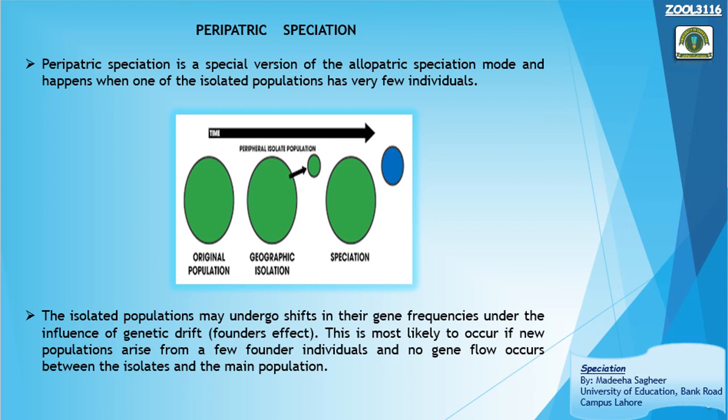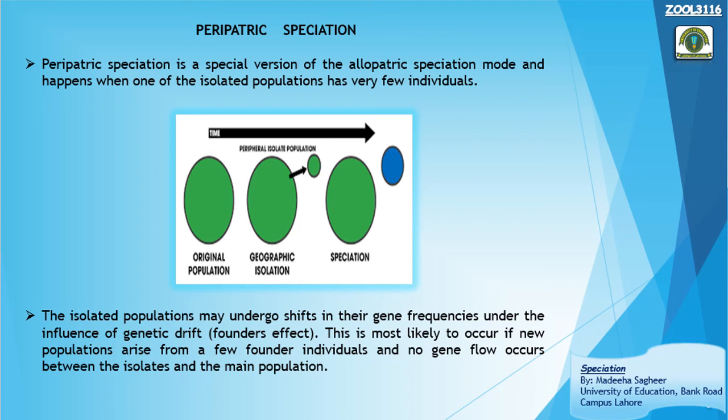The same happens in peripatric speciation. In peripatric speciation, a few individuals are geographically isolated and undergo different pressures, and their gene frequencies change under the influence of which effect? The founder effect, right? So this is most likely to occur if a new population arises from new founder individuals and no gene flow occurs between the isolates and the main population.